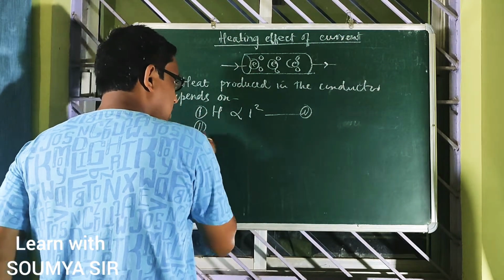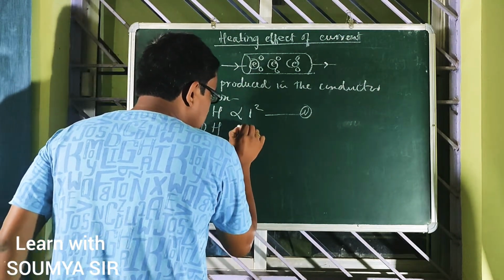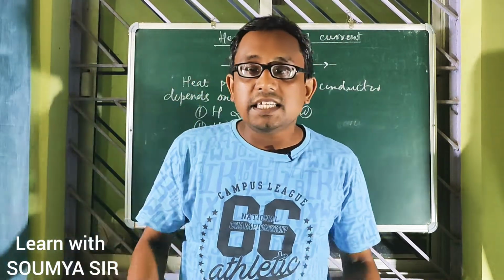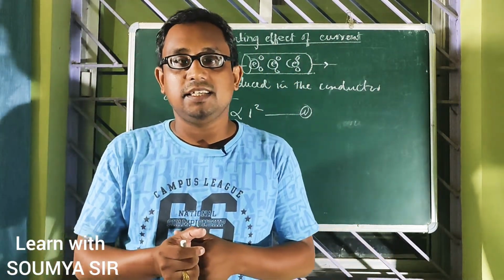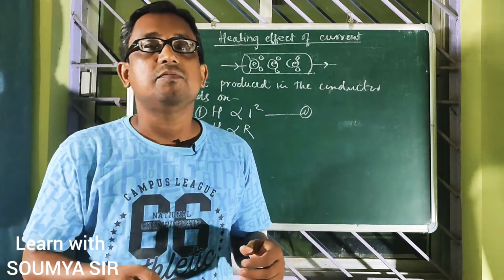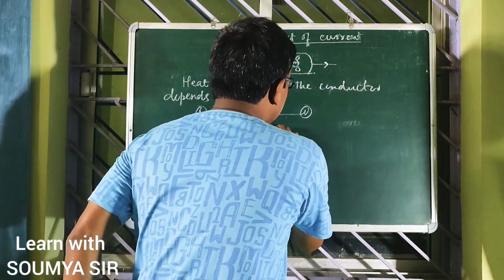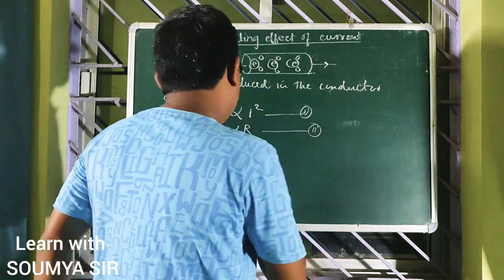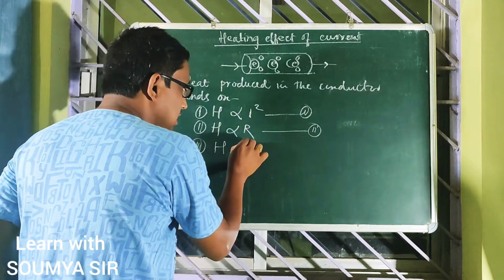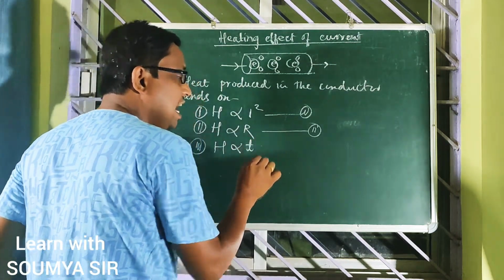Equation number two: H is proportional to R. It means when the resistance of the conductor increases, the heat energy produced in the conductor also increases. This is number two. And more, heat energy is directly proportional to time T.